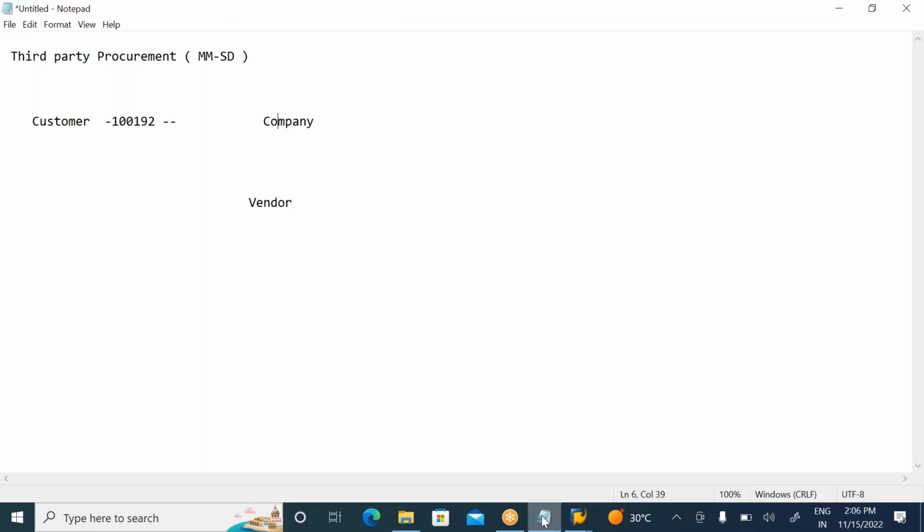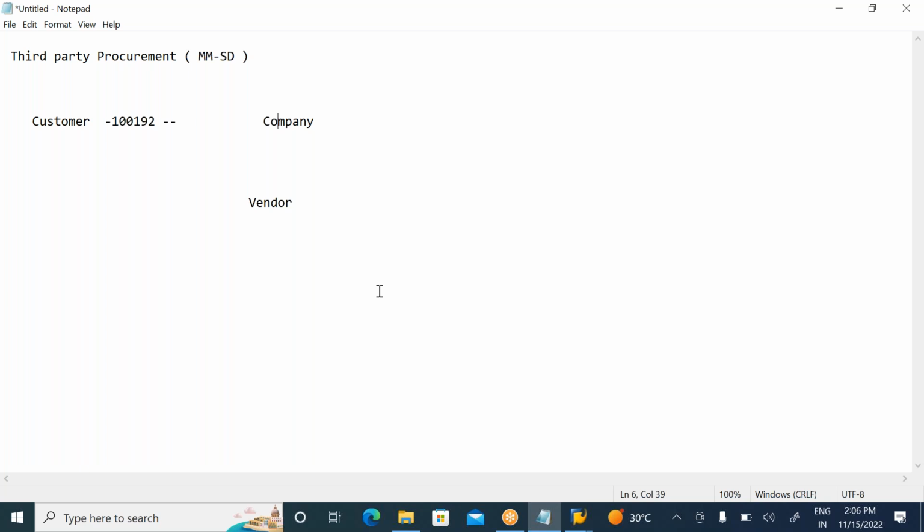So this completes third party procurement altogether. What are the steps we observed? Third party procurement: here we have customer, company, vendor. The customer will request the material, mostly trading goods in real time. So we need to prepare the material master, create it with the sales views, and you must select the material type as trading goods, HAWA. Next, create a vendor, which we already have, and create a customer master record. Any customer in XG round.